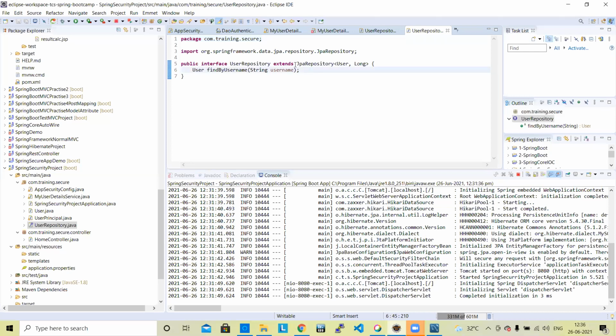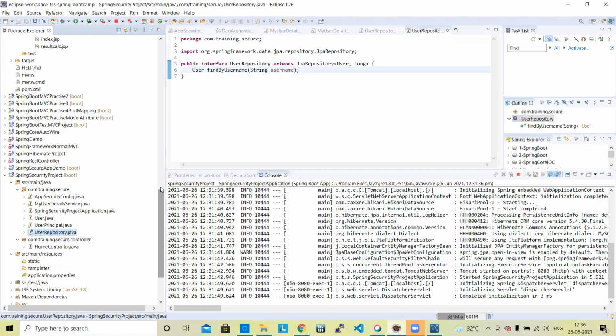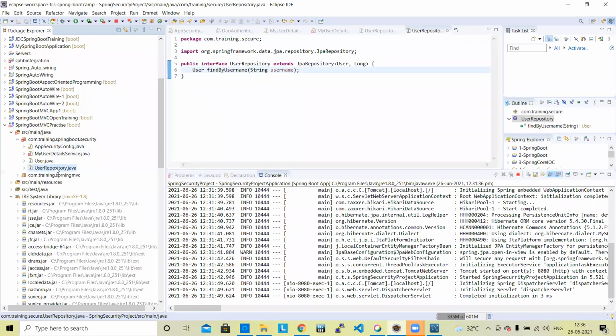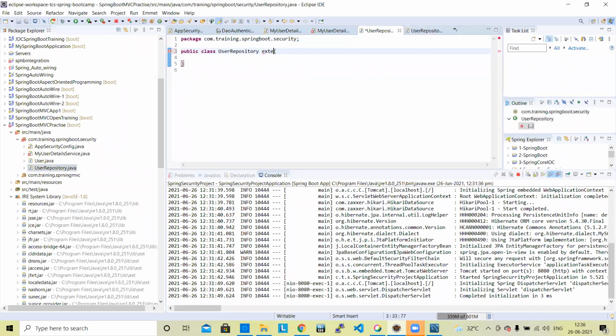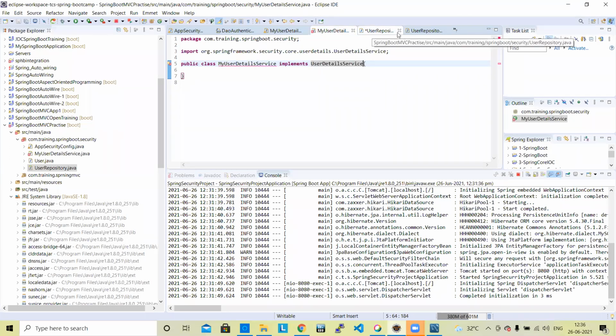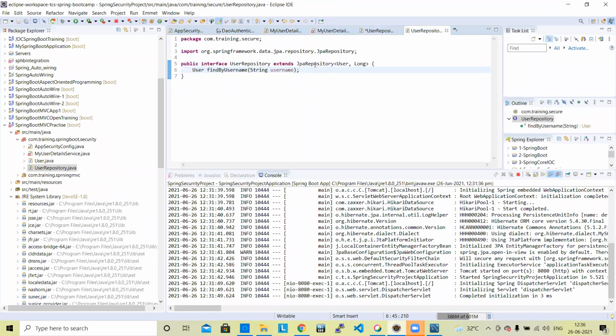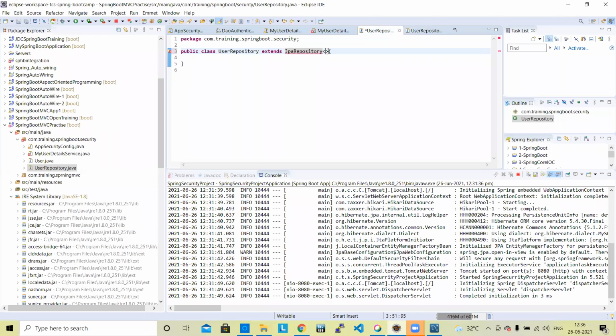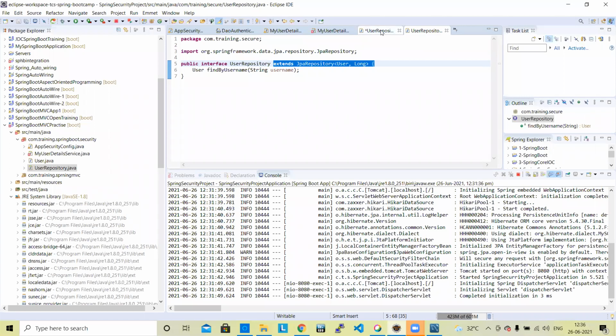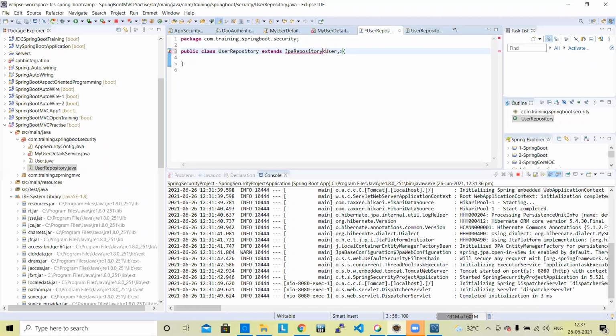So JPA repository, user. This user repository will extend JPA repository, and we need to add user and long, user, long.